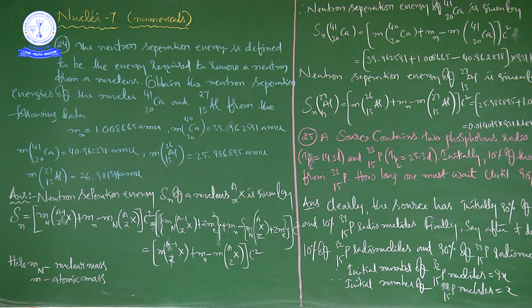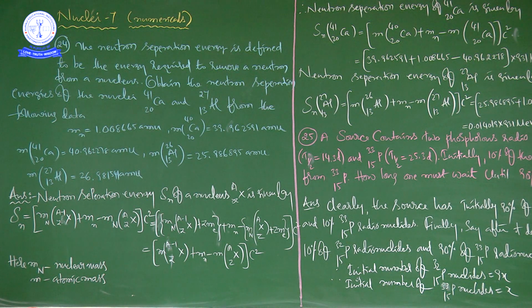We need not to confuse here. So everything is clear. If we assume a nucleus as X^A_Z, you can write the expression for neutron separation energy, right? Not a nucleus separation energy. Don't confuse, it's very clear. Neutron separation energy. Please consider the theory. For that purpose, I have written the problem very clearly.